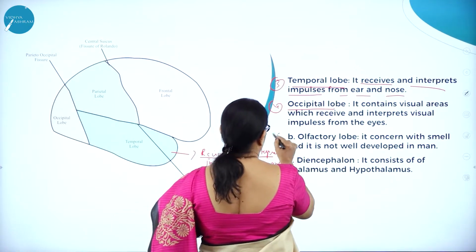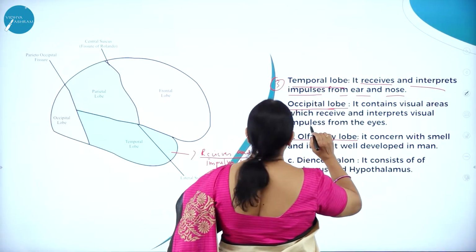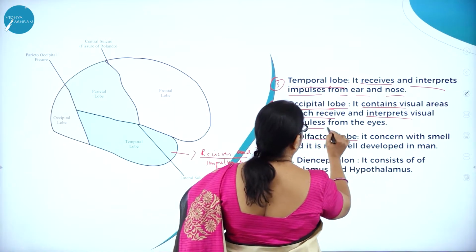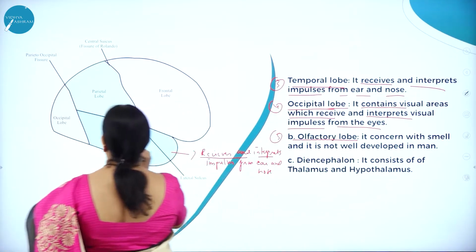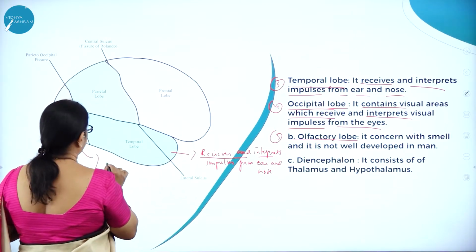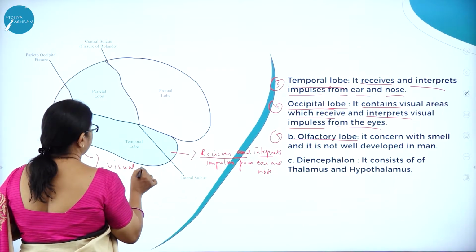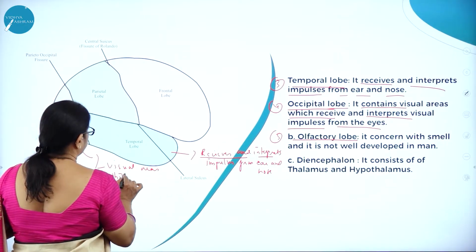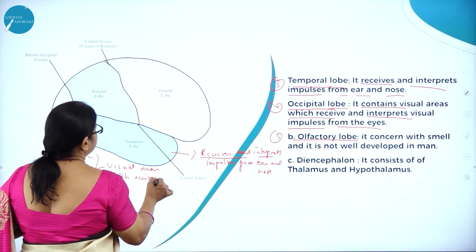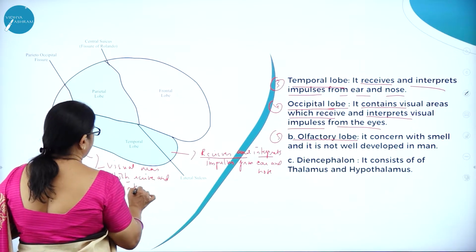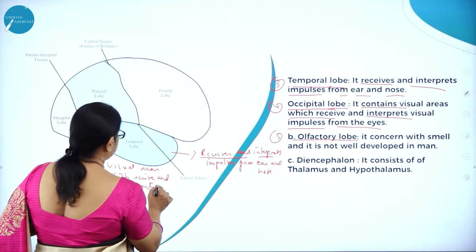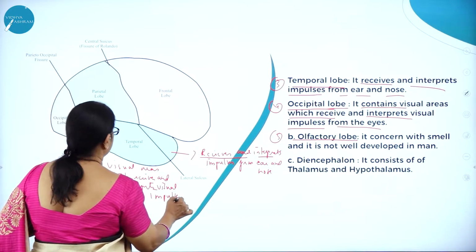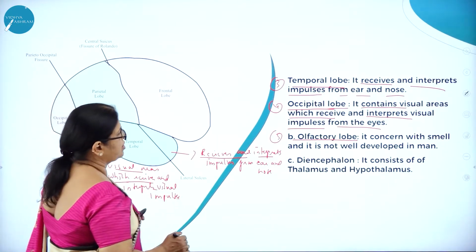Occipital lobe, and the fifth one is the olfactory lobe. The occipital lobe contains visual areas which receive and interpret visual impulses from the eyes. Visual means vision, which receives and interprets the visual impulses. Right? So that is about the occipital lobe.